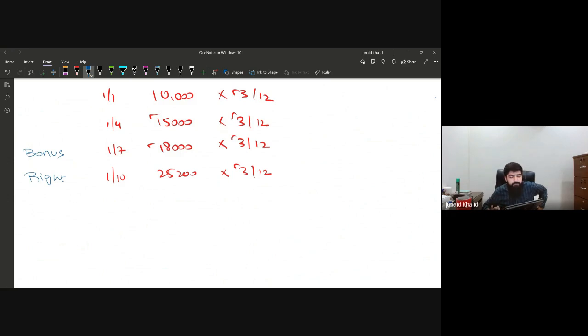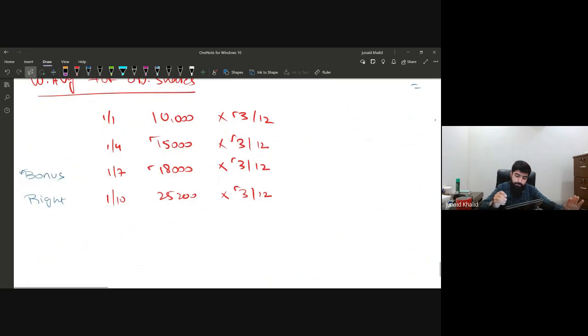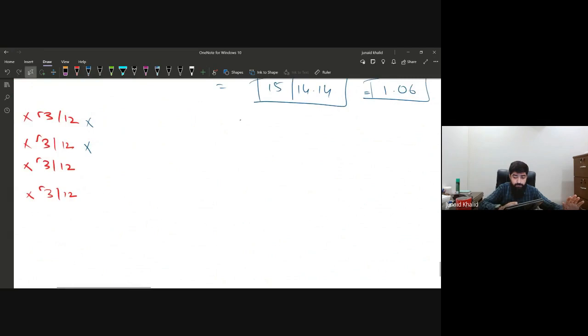Now, listen to me very carefully. All you have to do is apply, first of all, the bonus. That's it. What I've told you is to apply the bonus shares in such a way that they were in existence right from the beginning. So how can we do it? Just apply the bonus fraction. Remember, please underline my words. Apply the bonus fraction to all the shares that were in issue before the bonus shares. Before the bonus shares, we have number 1 and number 2. So the bonus fraction, now you have to be very alert.